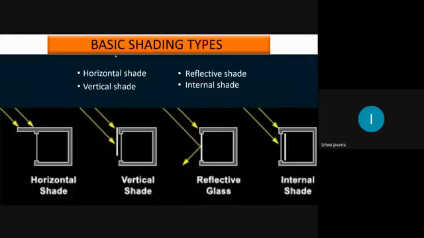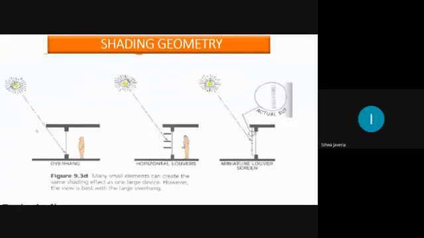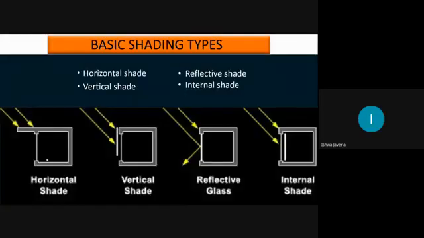Dear students, we have the four basic shading types. One is a horizontal shade. These are the elevations of your room. If this is your floor, this is your ceiling and this is your window, then this is the overhang and sunlight is coming over here. This is a horizontal shade, a very simple one. A horizontal shade could also be called the overhang. So this is the overhang.